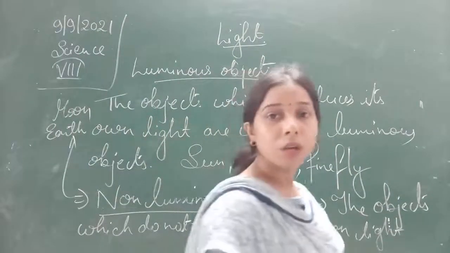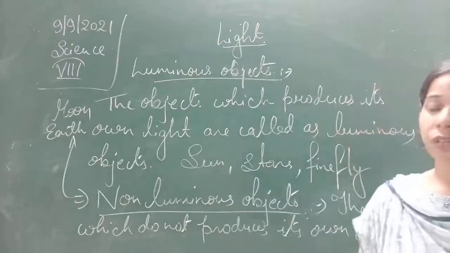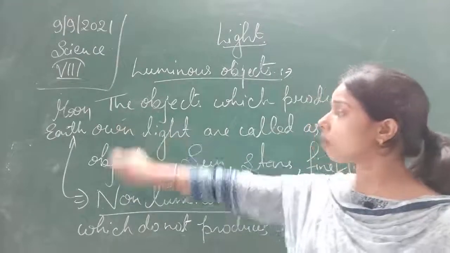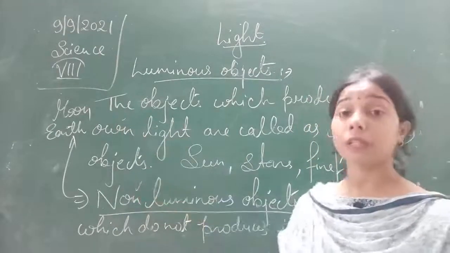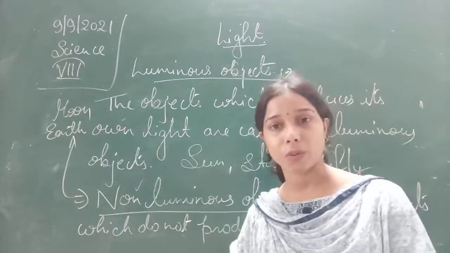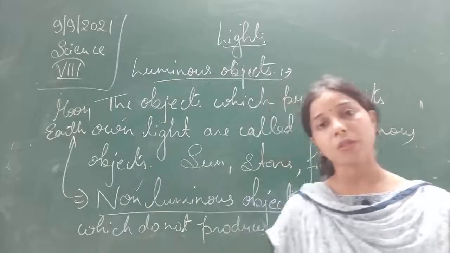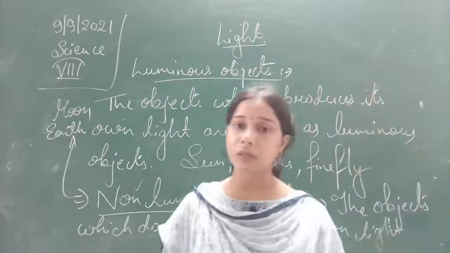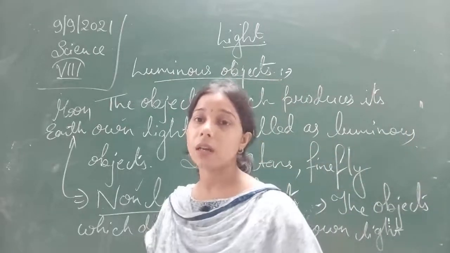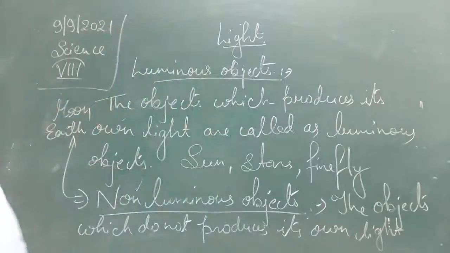They are all non-luminous objects. The term luminous means light only. The object which produces its own light is called luminous, and the object which does not produce its own light is called non-luminous, students.